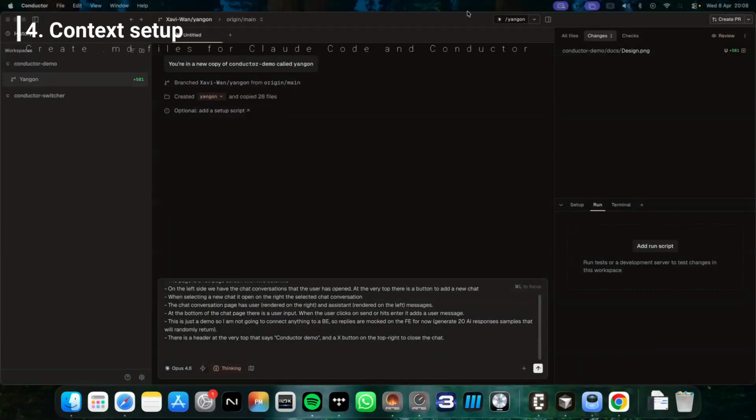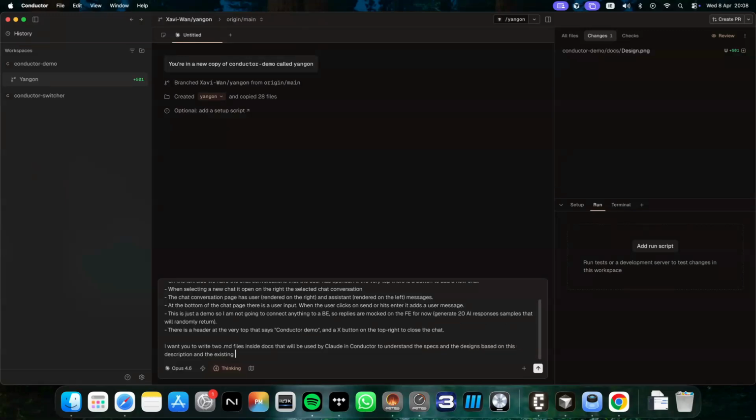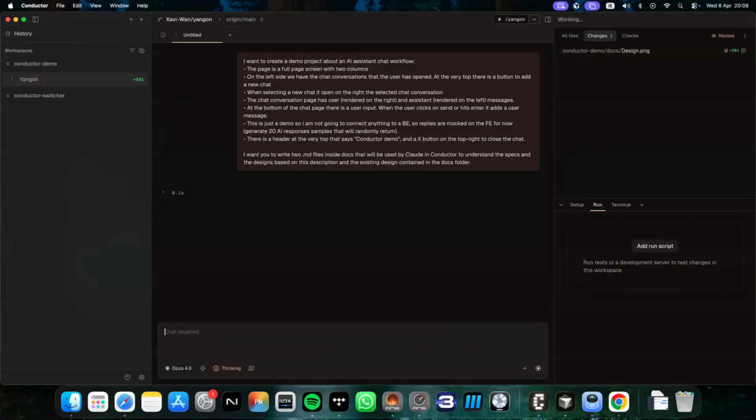As a first step, we will set up the context for the future AI agents that we will require. To achieve this, we will create a new workspace in Conductor and write a prompt for our AI agent to generate the documentation in the format of empty files from the specs and designs in a language that our AI agents can understand, as well as referencing the provided designs.